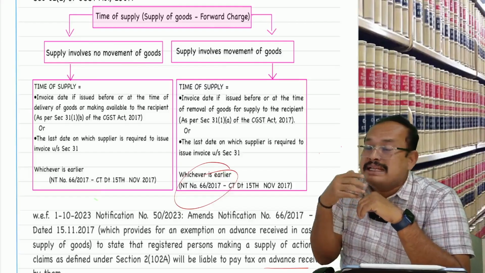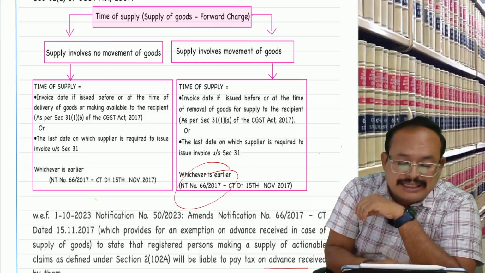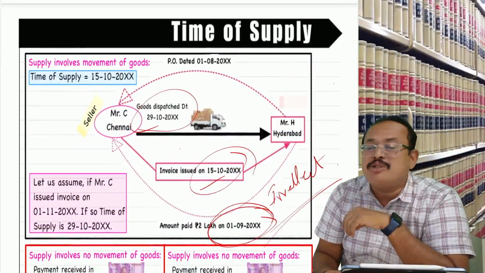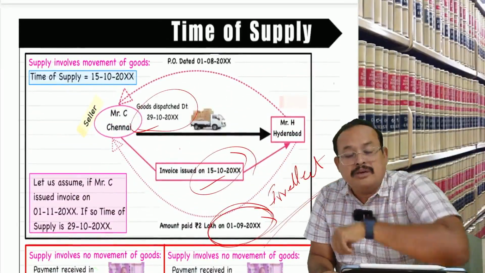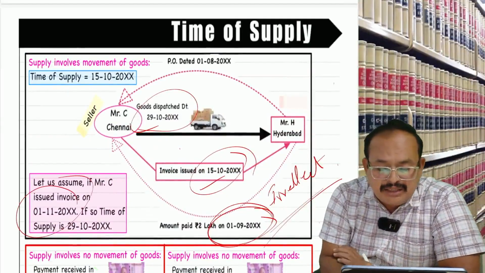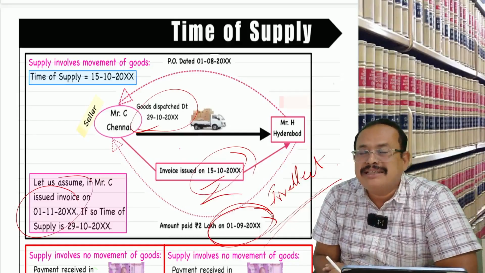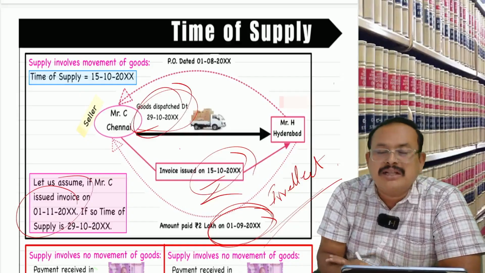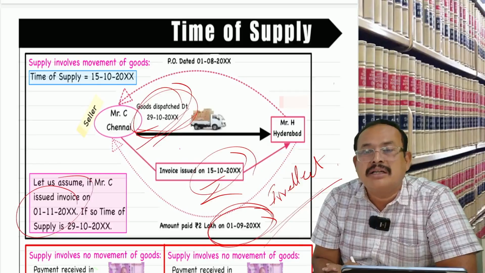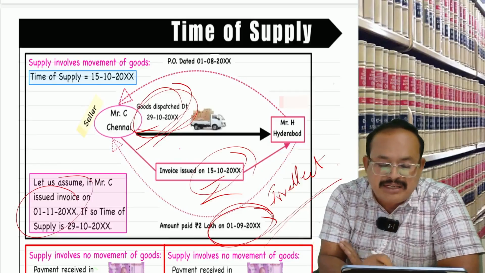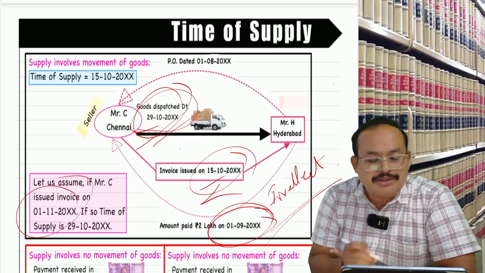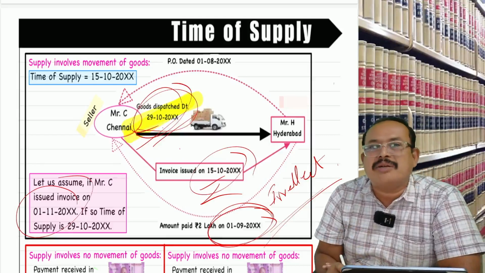Now, in case the invoice is not issued in time, not in accordance with section 31 subsection 1, that means the invoice should be issued on or before dispatch of the goods. If the invoice is issued later, for example, invoice issued on 1st of November instead of 15th of October, the date of dispatch of the goods being 29th, the last date to issue the invoice is 29th October. Have you issued it? No, 1st of November. Then the 1st of November date is compared with the last date to issue invoice, whichever is earlier. Which is earlier? 29th October is the time of supply.